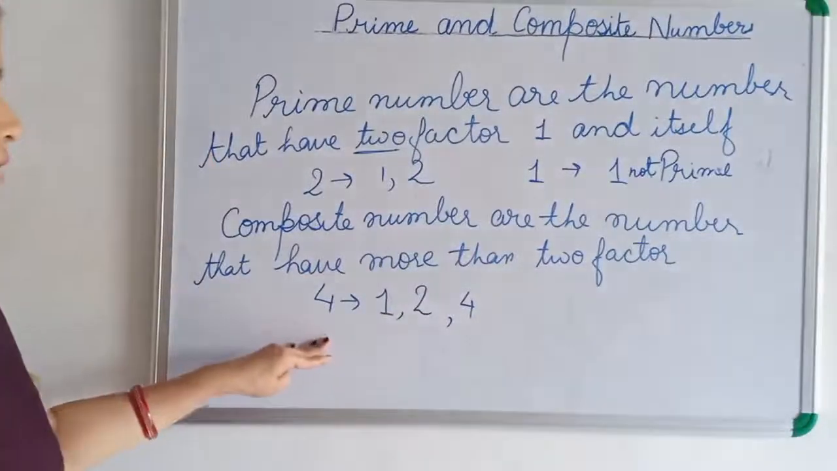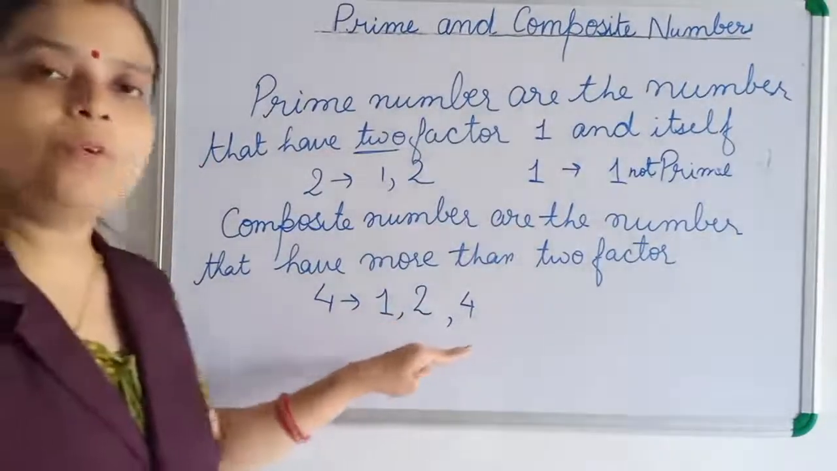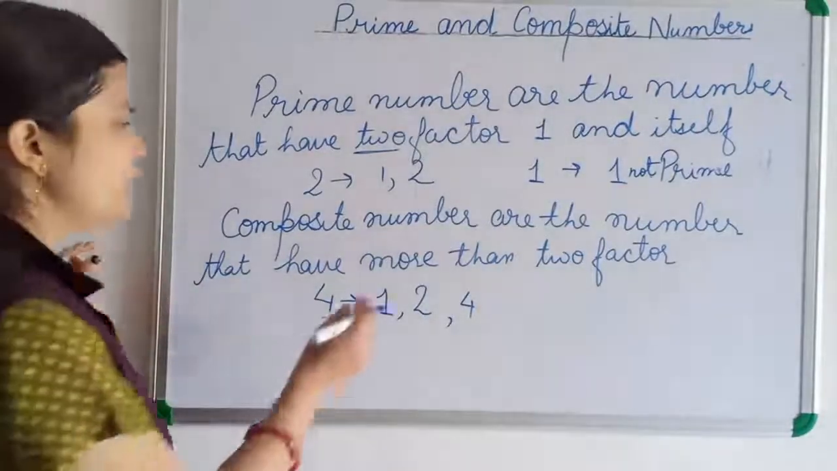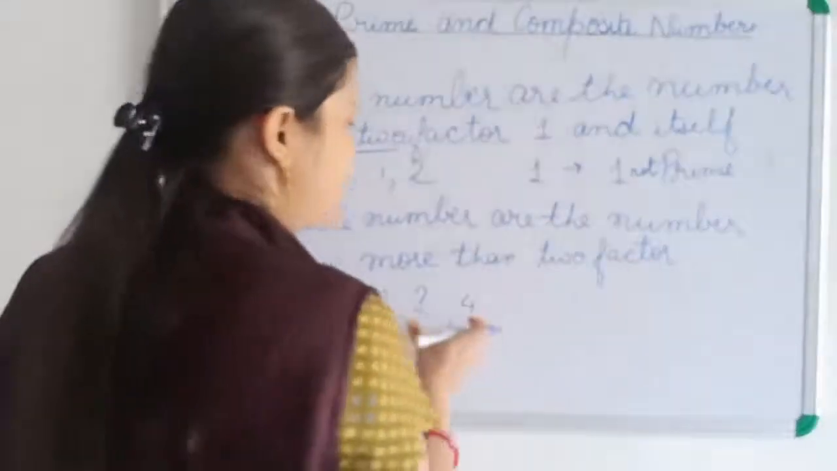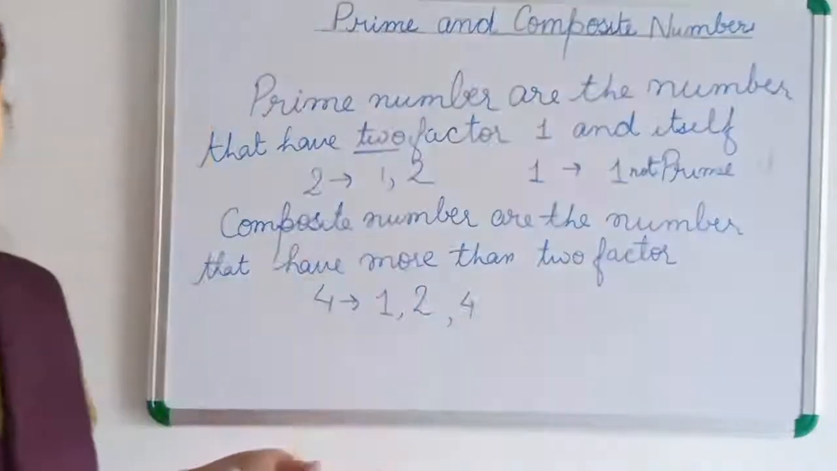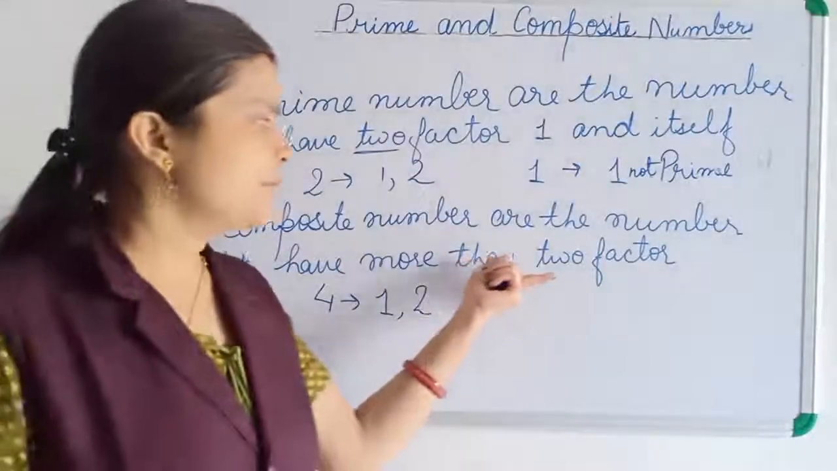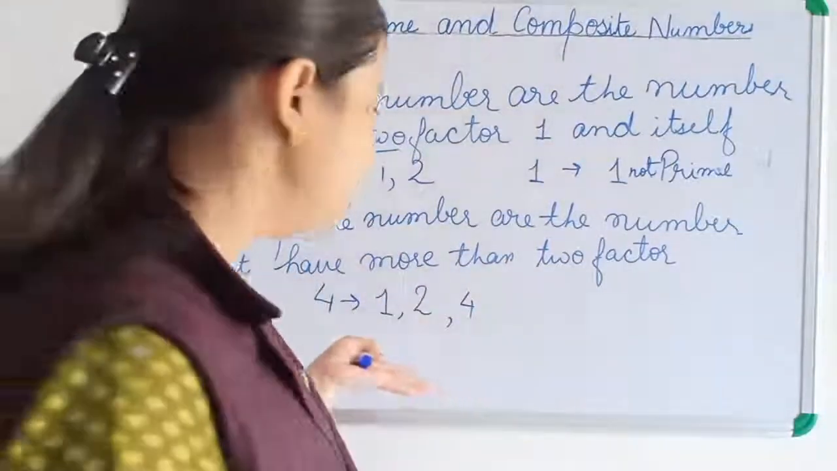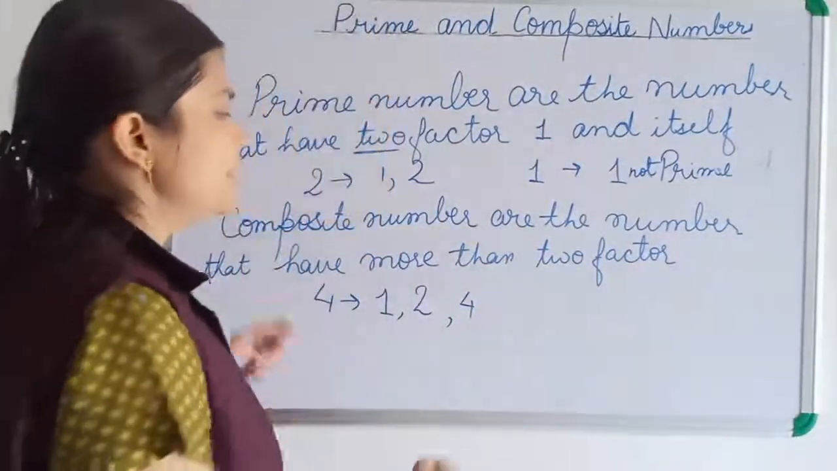So 4 is having 3 factors, 1, 2 and 4. So 4 is a composite number because it is said that there should be more than 2 factors. If there are 3 factors, then also it is a composite number. So we only have to see that more than 2 factors should be there. Okay? Now children, you see here 1.